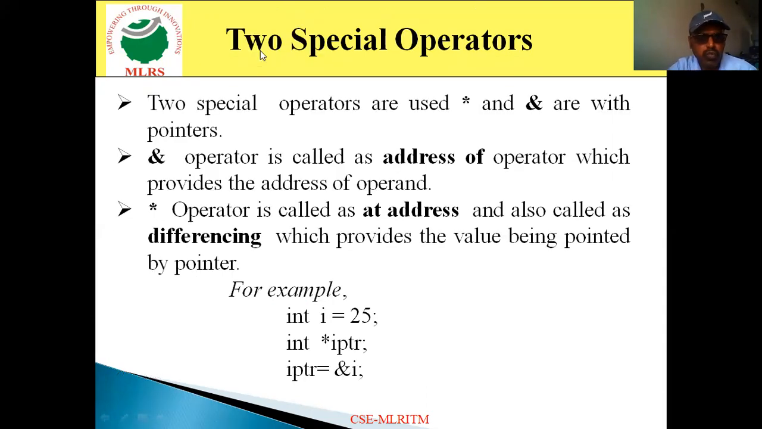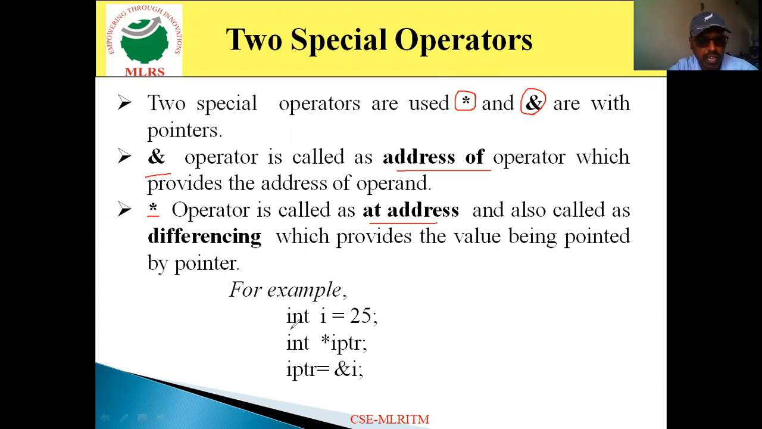When you work with pointers, you definitely have to use two special operators. One is the asterisk, and the other is the ampersand. The ampersand is used to specify the address of the operand, and the asterisk operator is used to retrieve the value at a particular address.